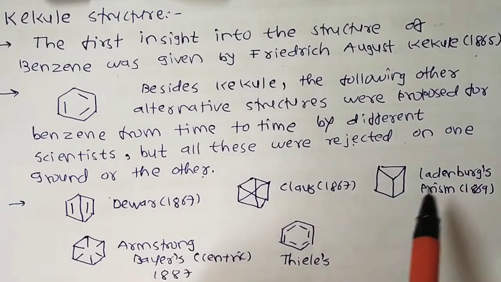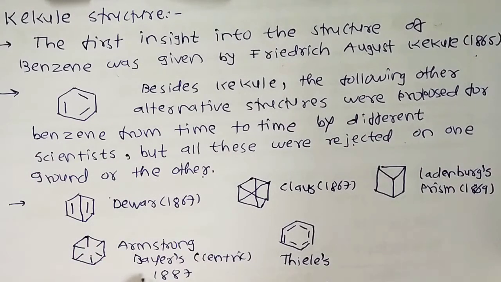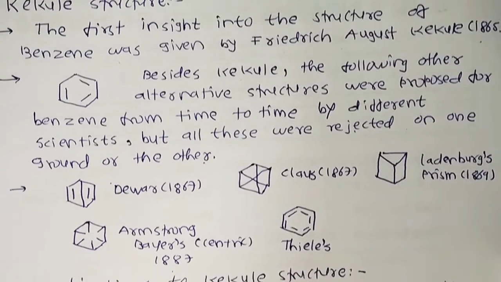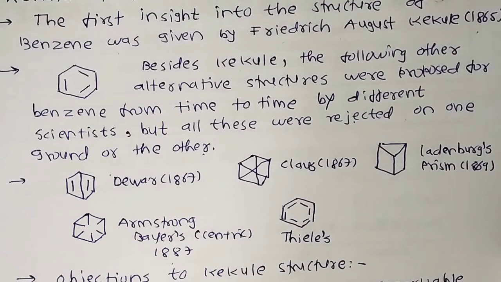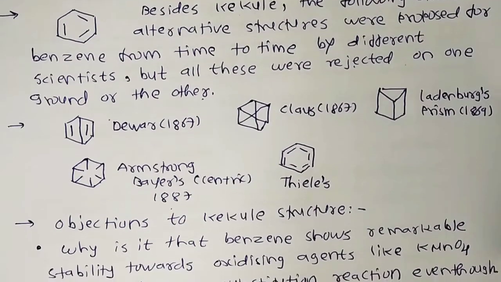Ladenburg proposed the prism structure in 1869. Then Armstrong and Baeyer proposed the centric structure in 1887. Thiele gave a structure around 1892. So various scientists gave structures of benzene from time to time, but all were rejected on one ground or another.